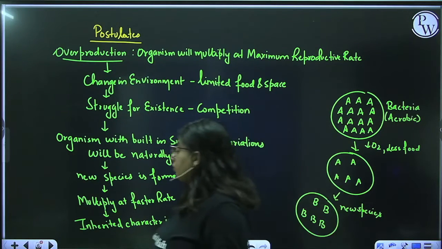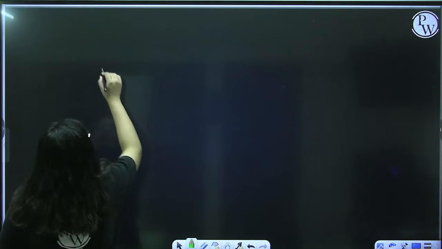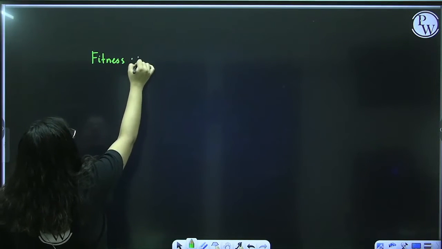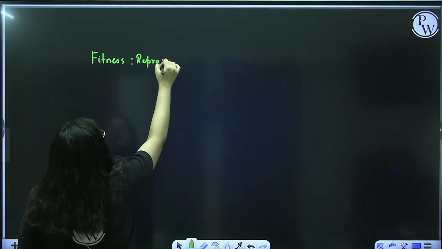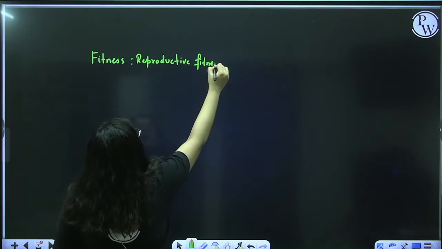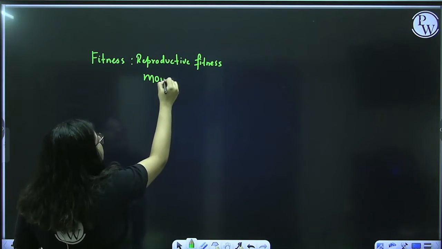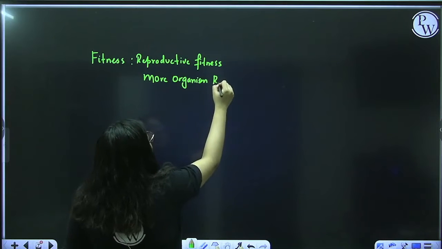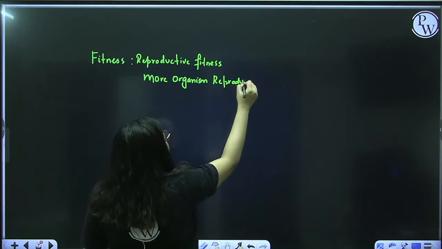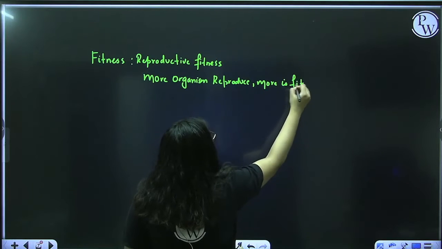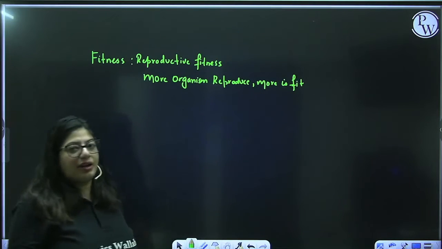So according to Darwin, the real fitness was reproductive fitness. That means more organisms grow or reproduce. That means the organism is fit and adapted and naturally selected.